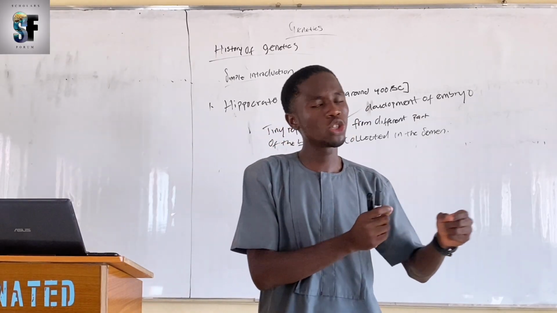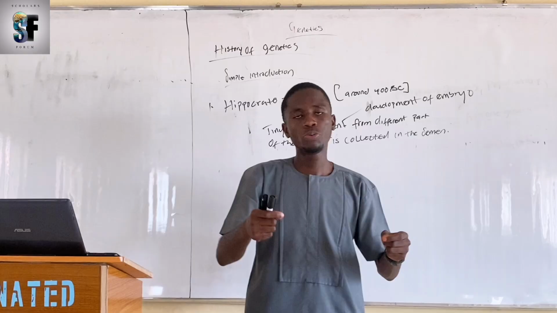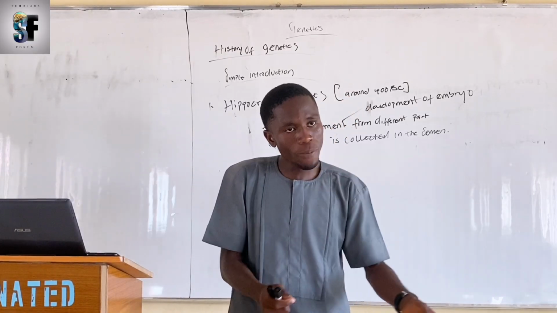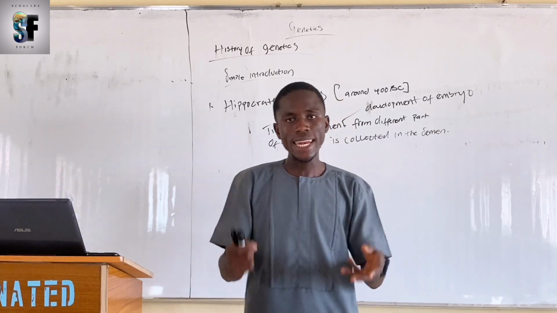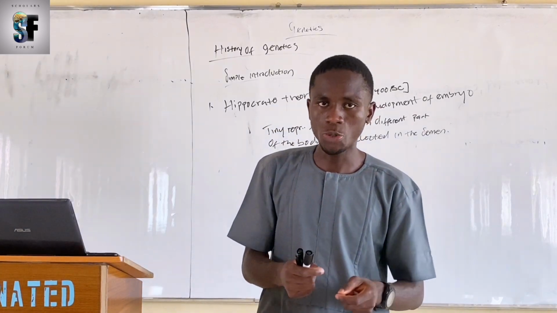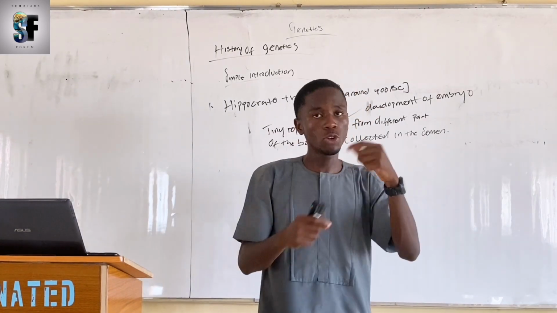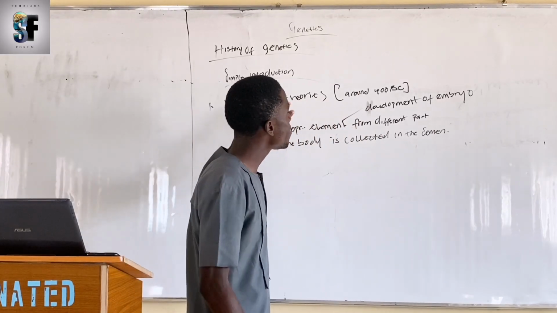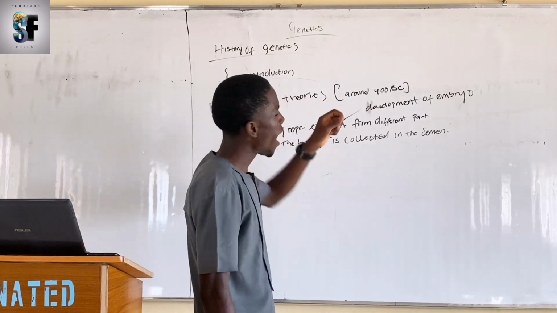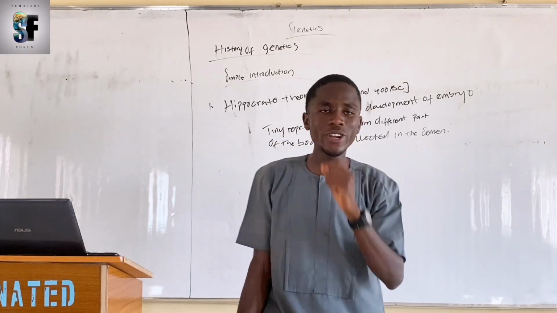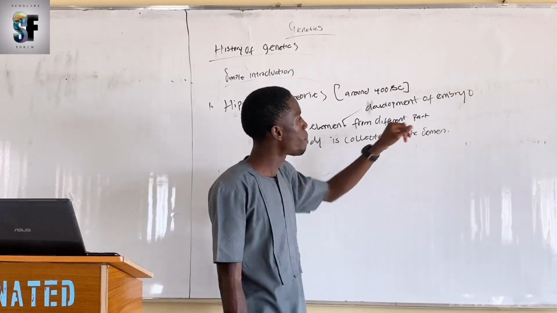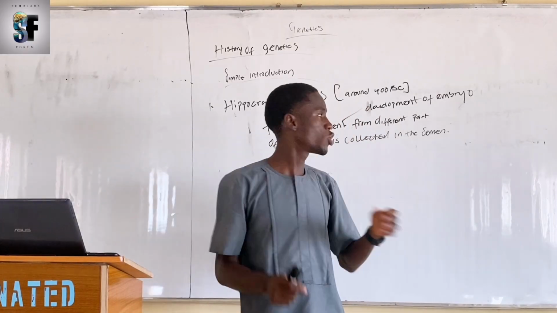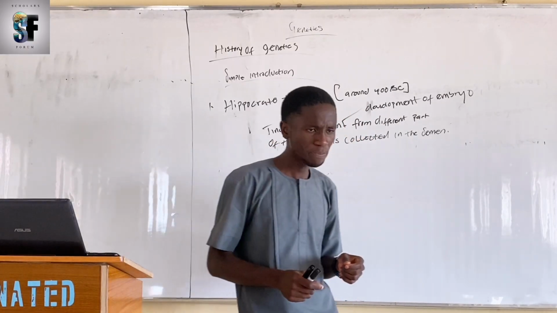That is, an individual is not born with it. It develops later during lifetime due to environment, learning, and experience. Are we together? Yes, an individual develops it later in life. According to Hippocrates' theory, he stated that acquired characteristics or traits can be transmitted from parents to offspring. Alright, let me give a simple illustration to explain Hippocrates' theory.